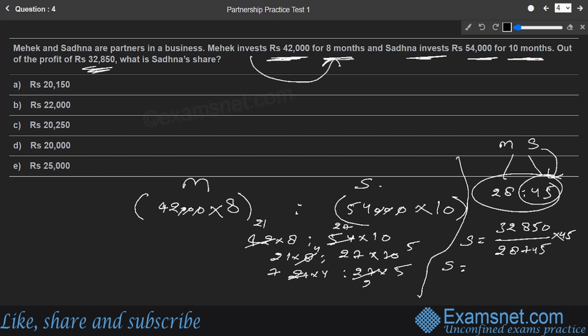If we solve this further, Sadhana's share comes out to be ultimately 20,250 rupees. 20,250 rupees, and that is going to be the right answer for us, available in option number C, and is the right answer.